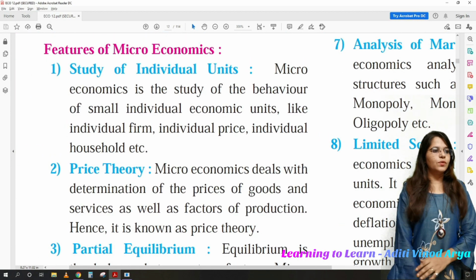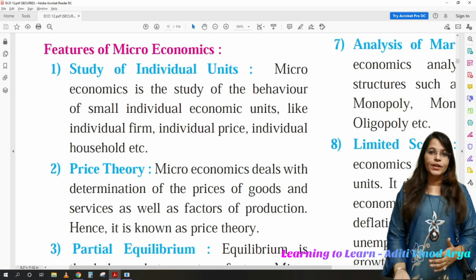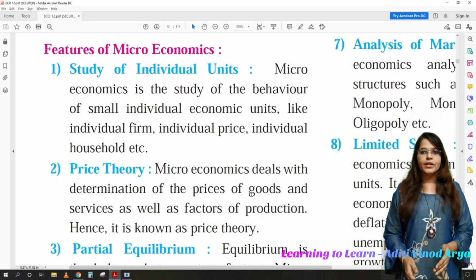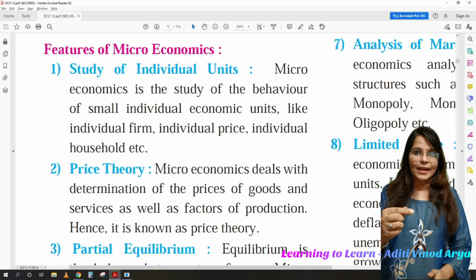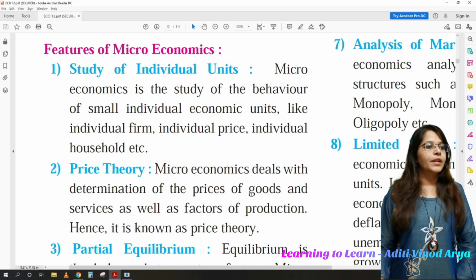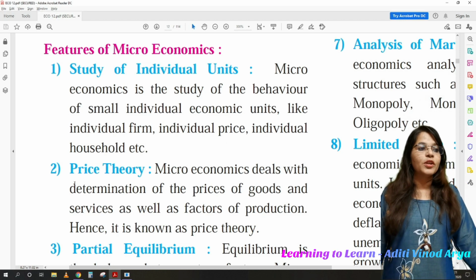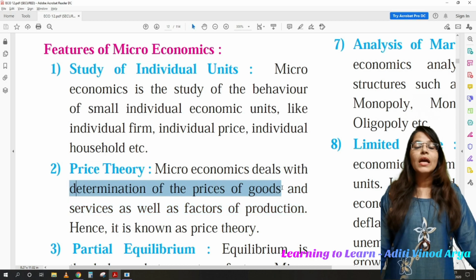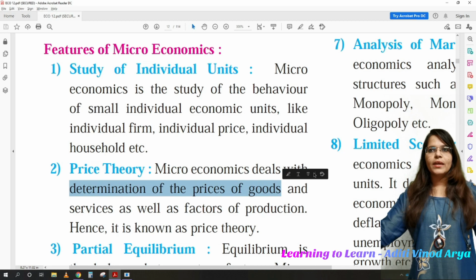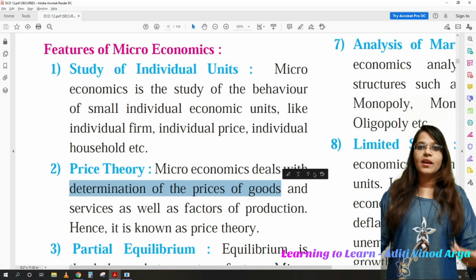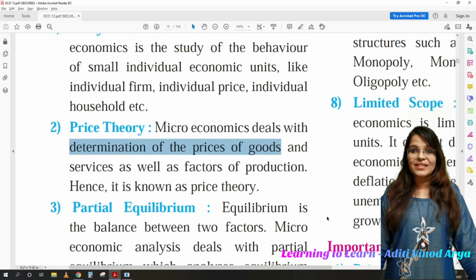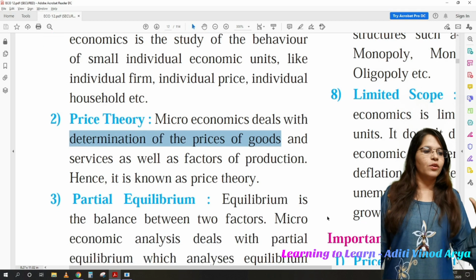Okay, study of individual units. Of course, as I already told you, microeconomics is an individual study, an individual market study. So it focuses on one single item rather than the whole, just like macroeconomics. Price theory: microeconomics deals with the determination of price of goods, very important, whereas macroeconomics deals with the whole economy, like GDP, national income, etc. So individual prices and determination of prices is the concept related to microeconomics.